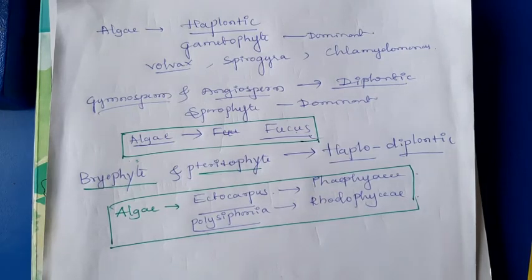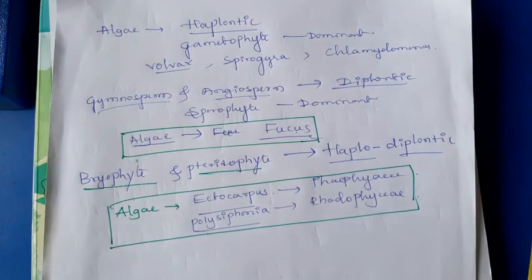Diplontic means diploid. Sporophyte is dominant over the gametophyte. Example for the diplontic are all the gymnosperms and angiosperms. But one of the rare cases, the alga Fucus has the diplontic life cycle.